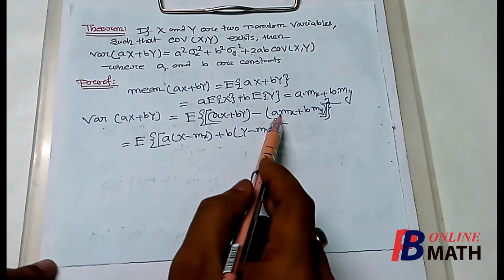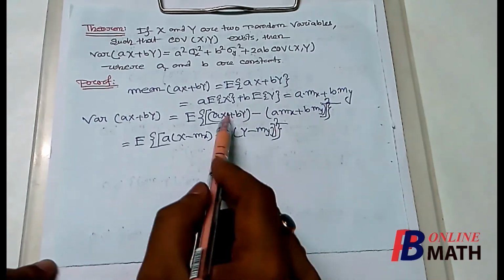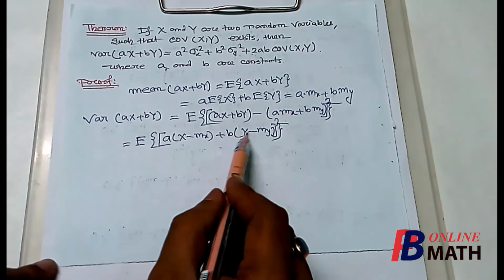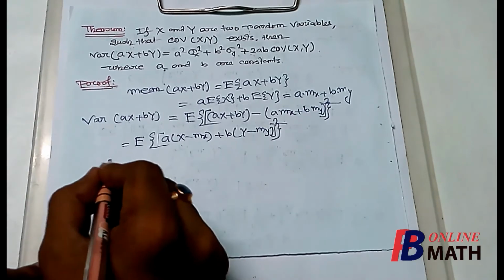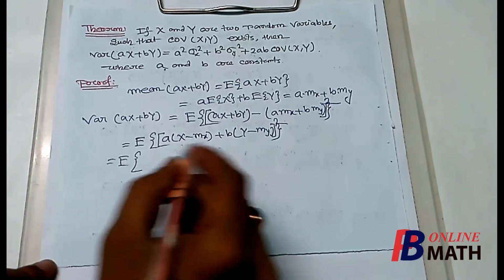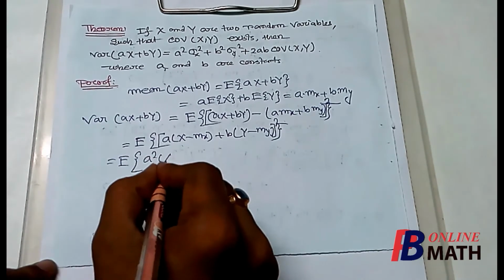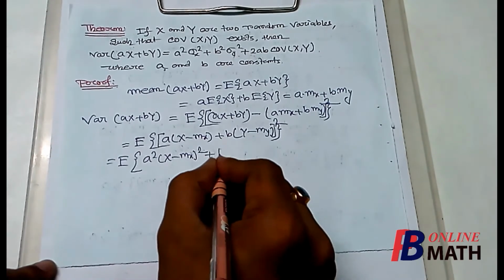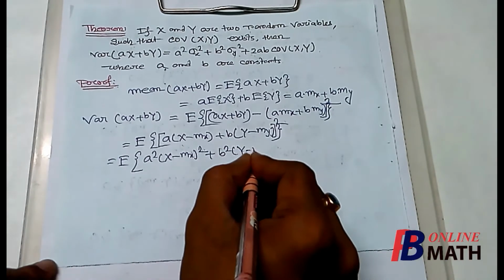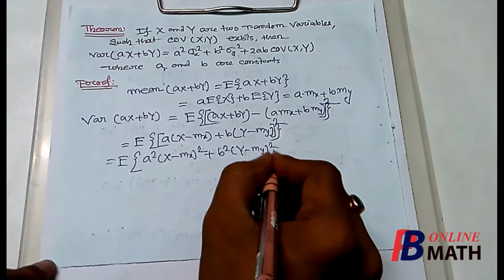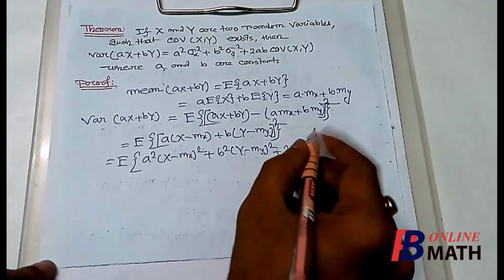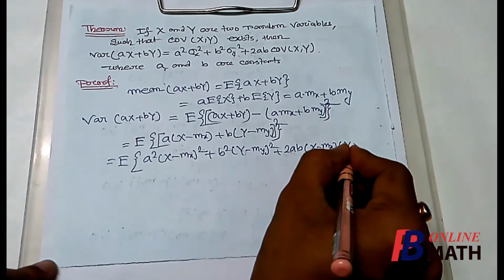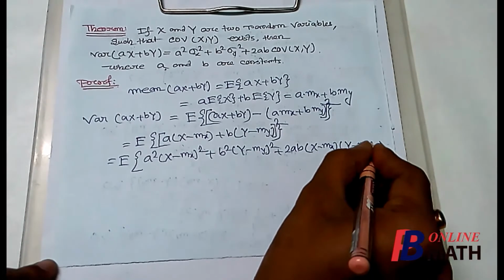So it is the variable minus its mean whole square. Now this can be written as a into x minus mx plus b into y minus my, its whole square. If we expand this, we shall find that this is a square into x minus mx square plus b square into y minus my square plus 2ab into x minus mx into y minus my.